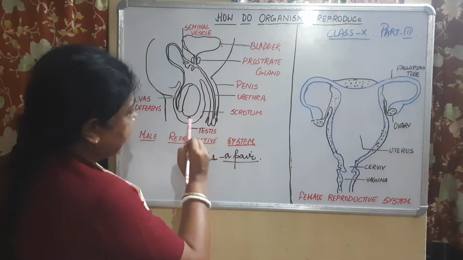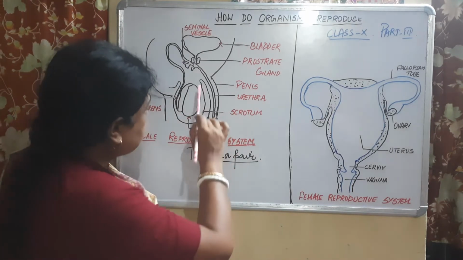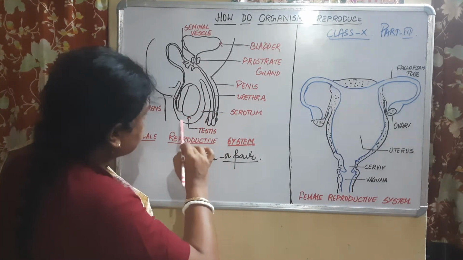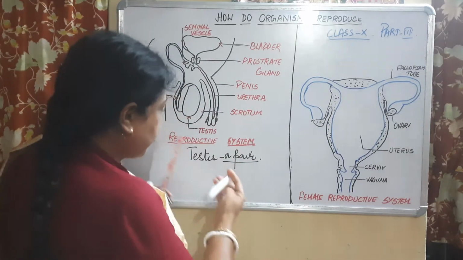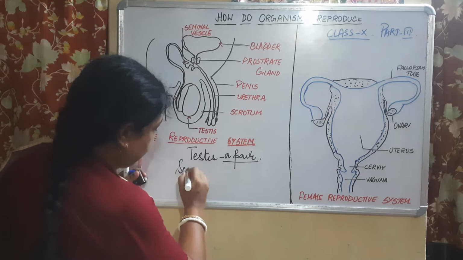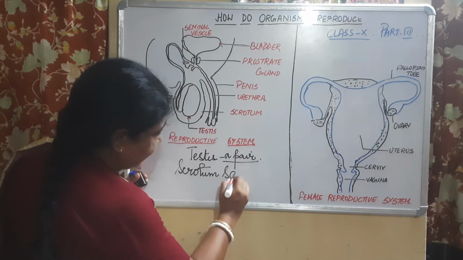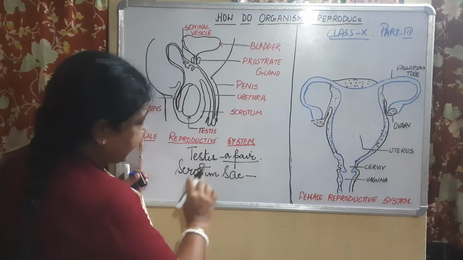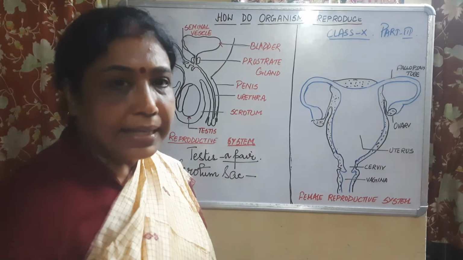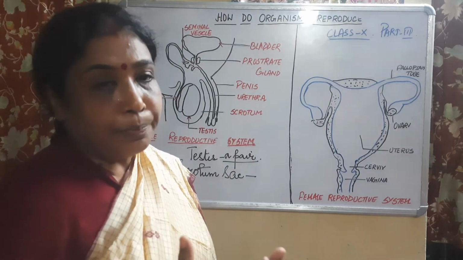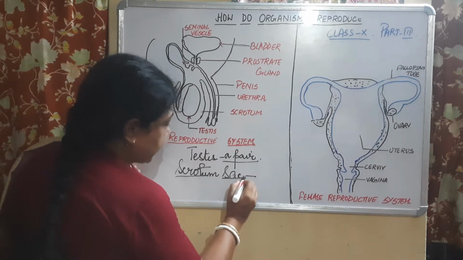This is the testis, a pair of testes, and it is enclosed in a structure which is written as scrotum sac. I hope what I am writing you are able to see. The testis is enclosed in a sac-like, bag-like structure, and that is known as the scrotum sac.